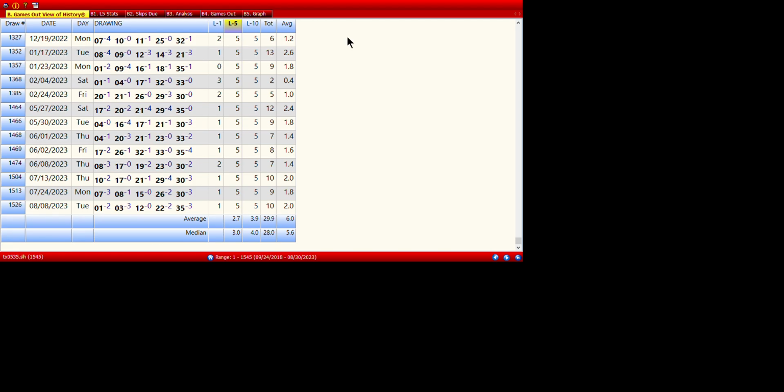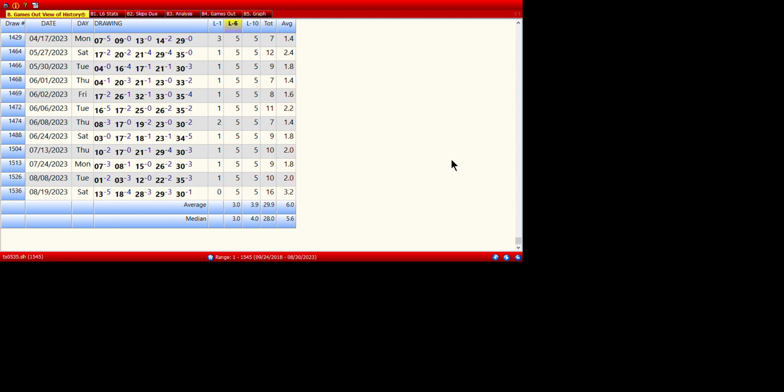Highlight. Right click. Change in last. I want to change in the last 6 drawings. Since I have 6 drawings a week, I want, not 56 drawings, but the last 6 drawings. I want to know what's going on in that. And if I wanted to set it, then I can highlight that and it won't change. So when I open this chart up again, it's going to say L6 instead of L5. But for right now, I just want to know L6.